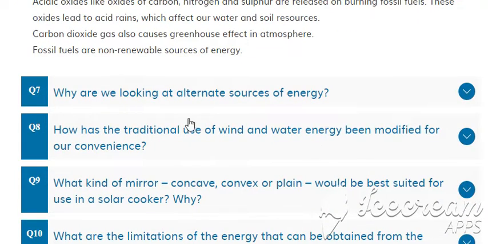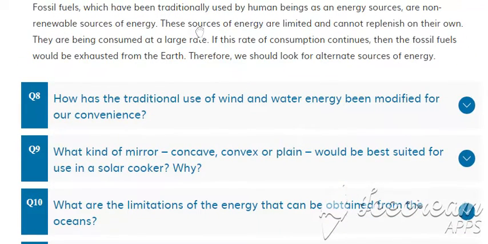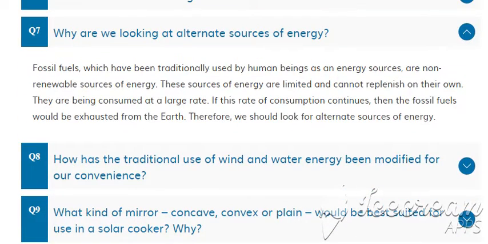Next is, why are we looking at alternate sources of energy? Because fossil fuels, which have been traditionally used by human beings as energy sources, are non-renewable sources of energy. That means they cannot be replaced. These sources of energy are limited and cannot be replenished on their own. They are being consumed at a large rate. If this rate of consumption continues, then the fossil fuels would be exhausted from the earth. Therefore, we should look for alternate sources of energy.